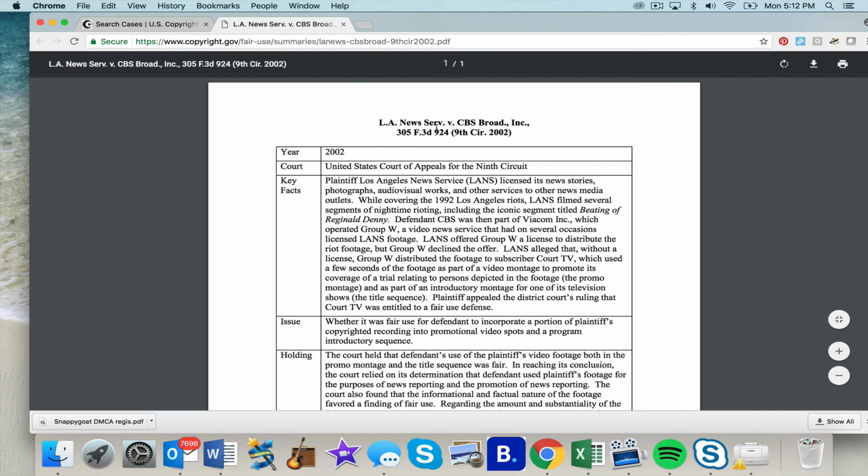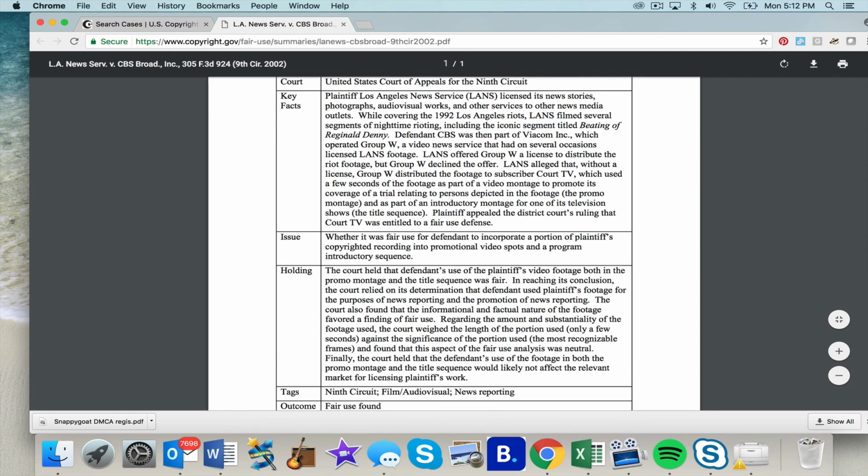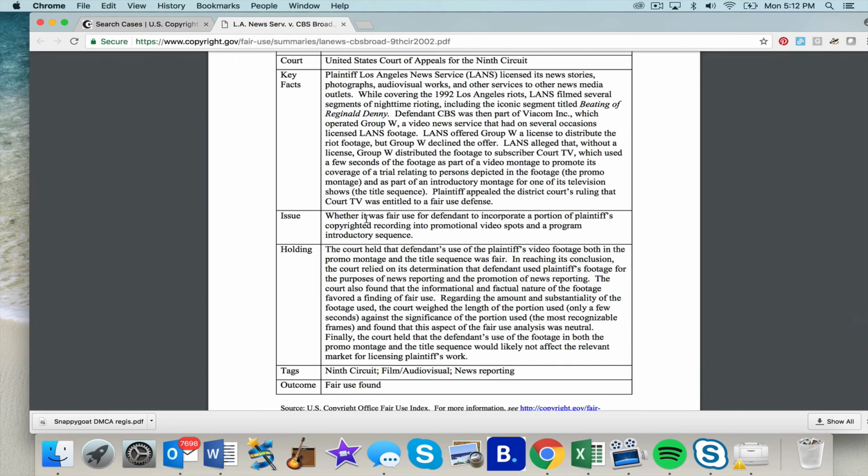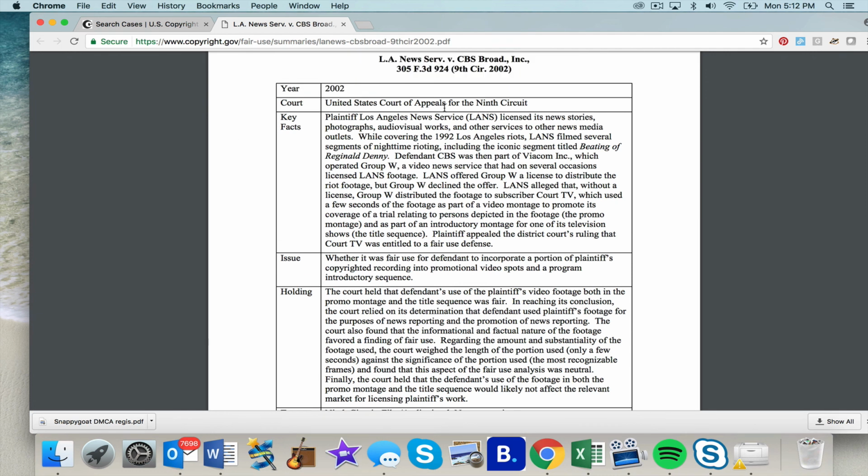This is LA News Services versus CBS Broadcasting. You have the case number, which you can look up online if you want to look up the case. And you have the Ninth Circuit and the year. They do a really nice job of breaking this down into a little holding for you: fair use found, Ninth Circuit, film, audio-visual, news reporting. And this case, we'll just read it real quick.